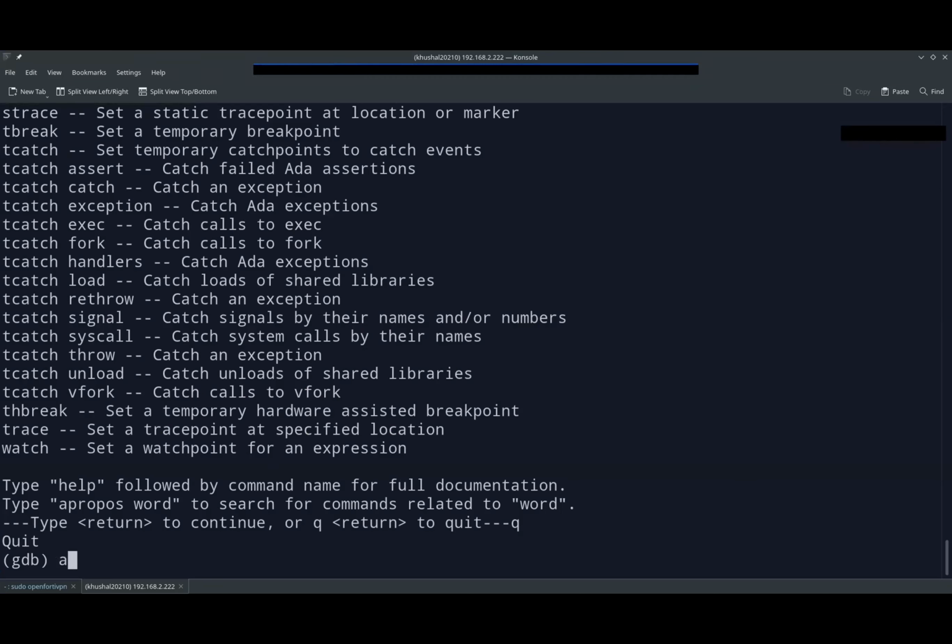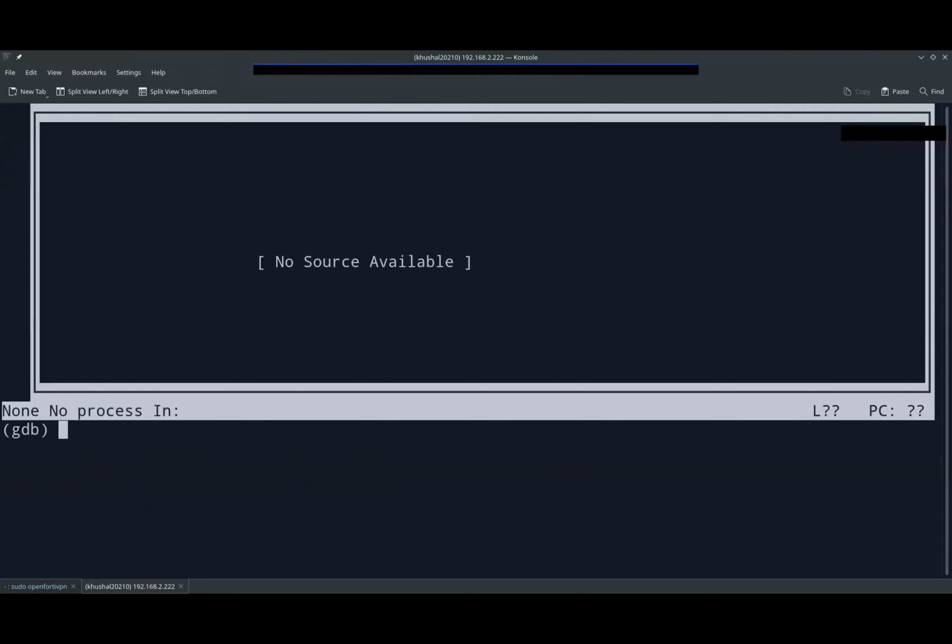Say if we say layout next, it will give us two split screens. One is the source code viewer and one is the GDB, right? So next is layout. If you enter layout and press enter, it will show you how to use this command.